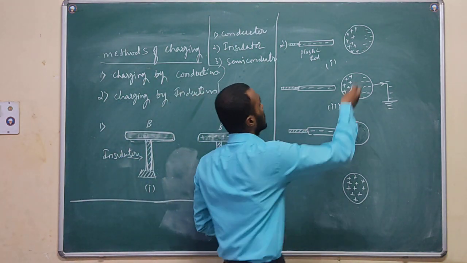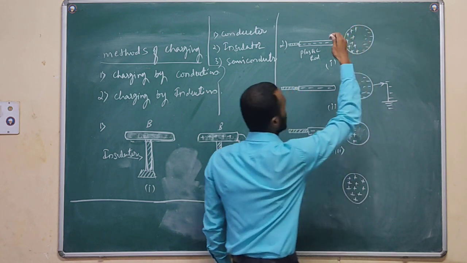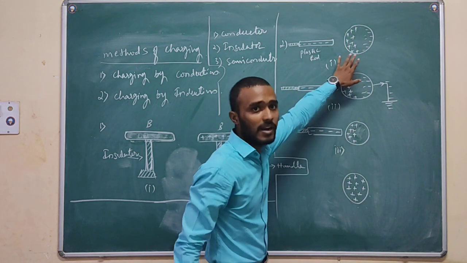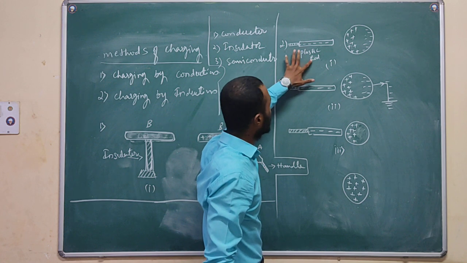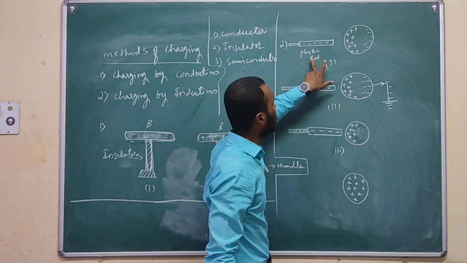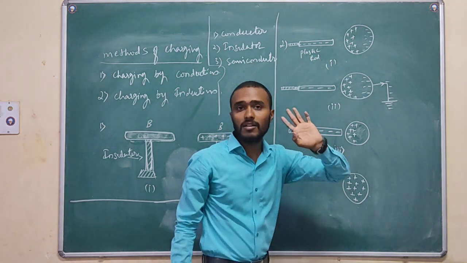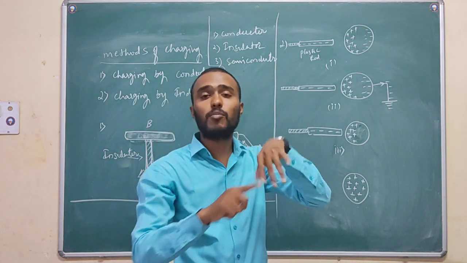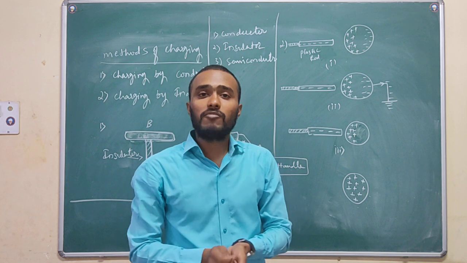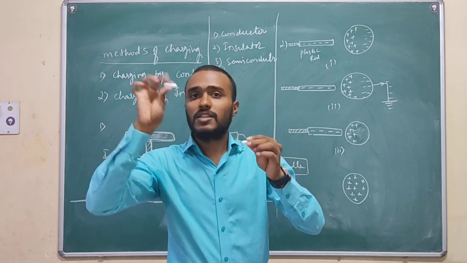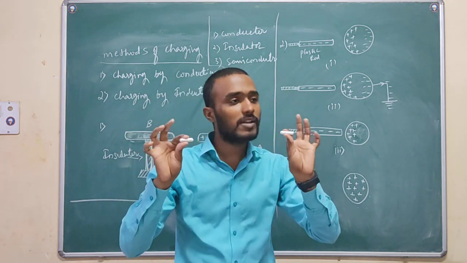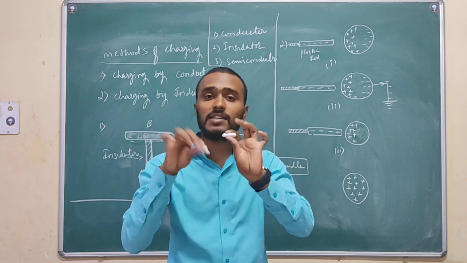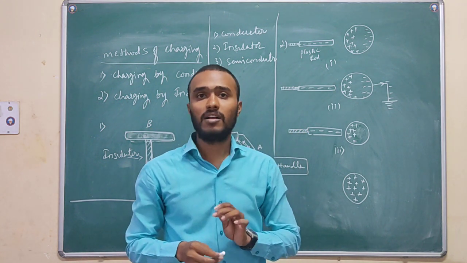Let us consider a metal sphere. Say this is the metal sphere I have taken, and this is a negatively charged plastic rod I have taken here. See, why is plastic only negative, why is glass positive? When we rub two bodies, one body acquires positive and the other acquires negative. This we will discuss later, and you will get the idea.